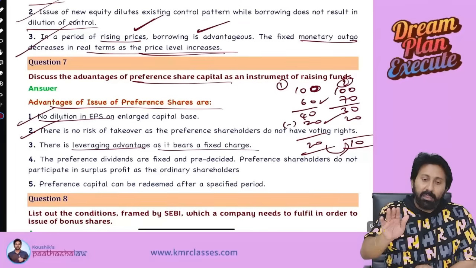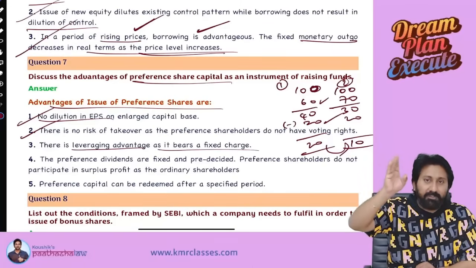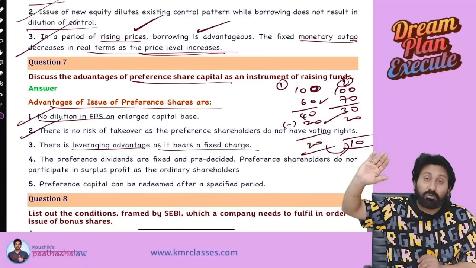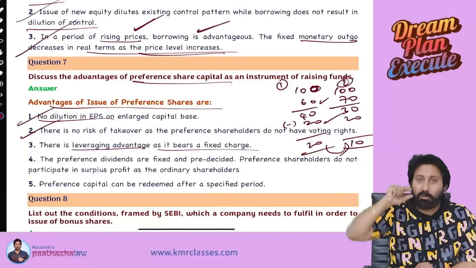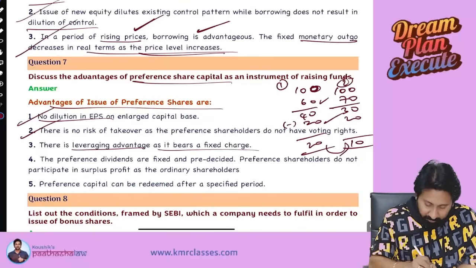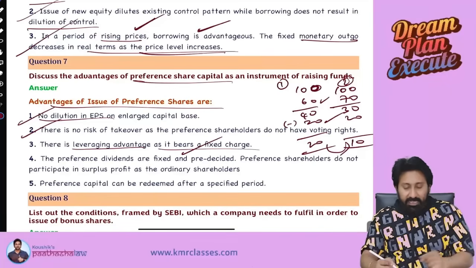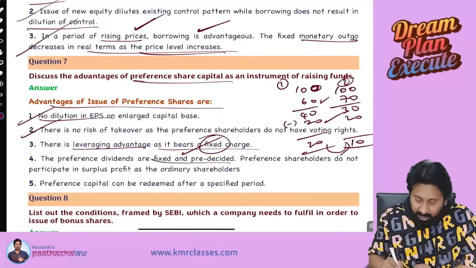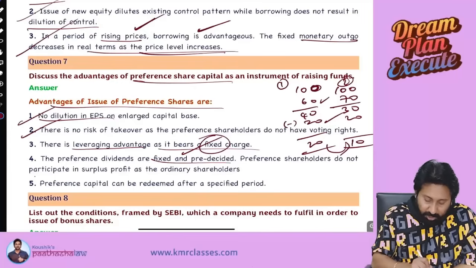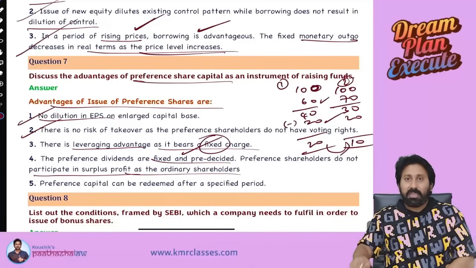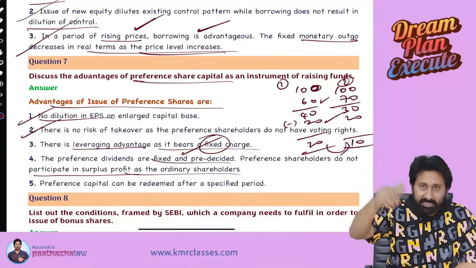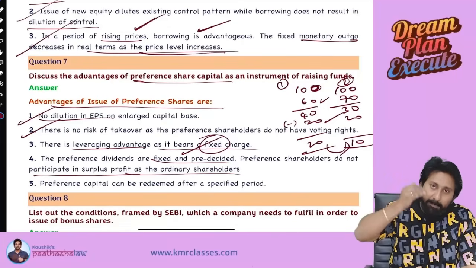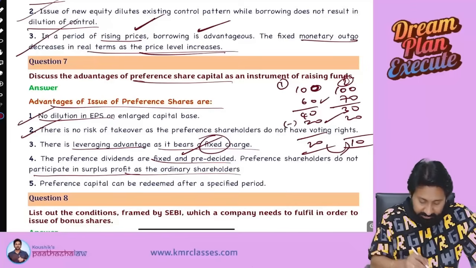For example, my profit is 1000 rupees. Preference shares' dividend is 100 rupees. 900 is my profit. Next year profit increased to 1200. Even then I will pay that 100 rupees only to them. So therefore, there is a leveraging advantage as it bears a fixed charge. Preference dividends are fixed or pre-decided. Preference shareholders do not participate in the surplus profit as ordinary shareholders do. Ordinary shareholders will take the share in profits at the end of the year, but preference shareholders don't share the profits. Preference shareholders will be paid first, and the balance will be shared by the equity shareholders.